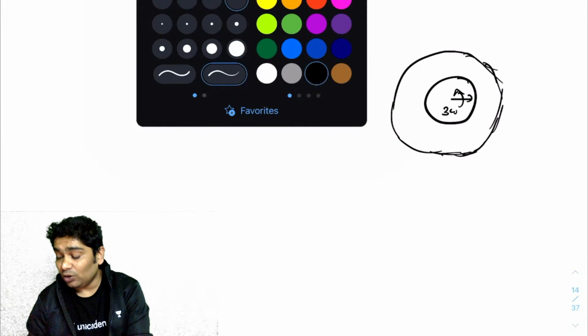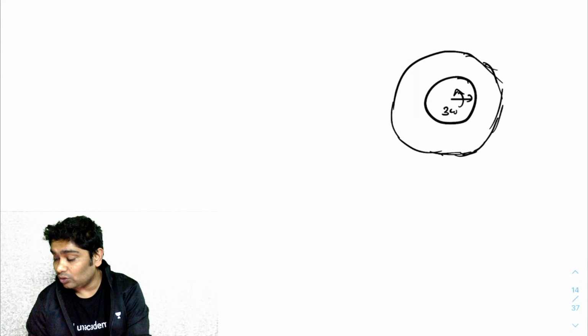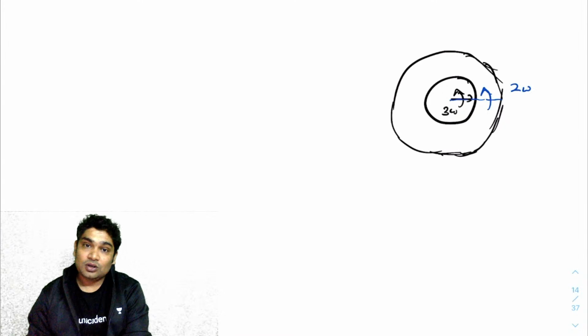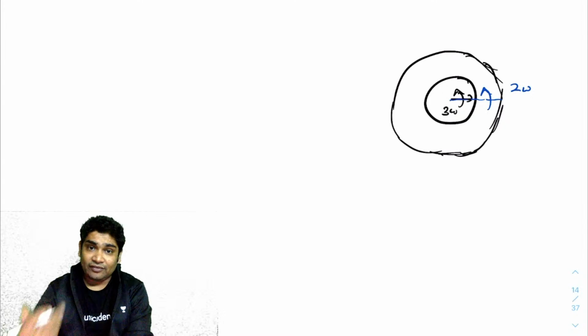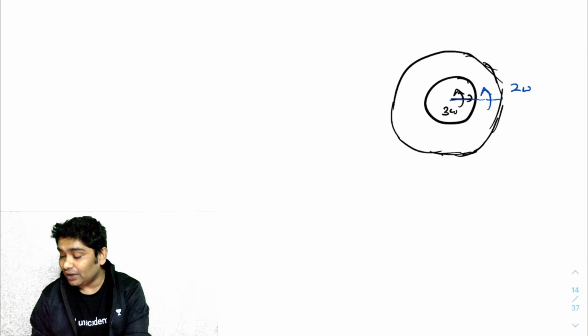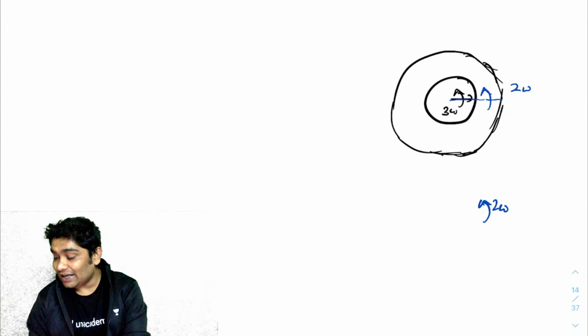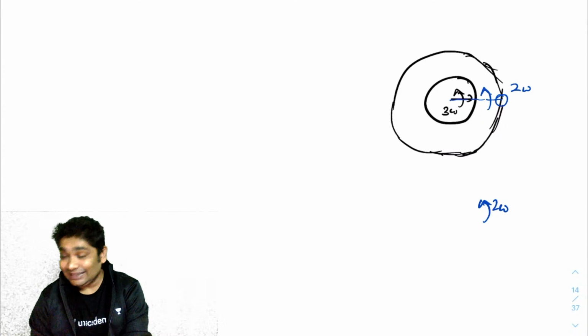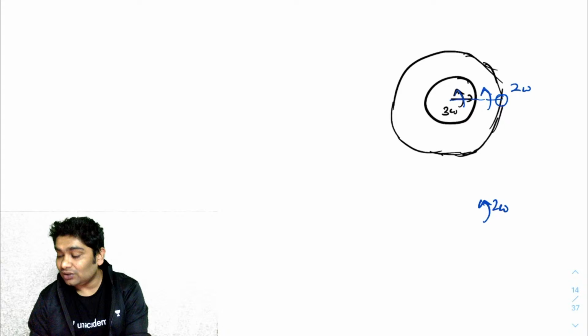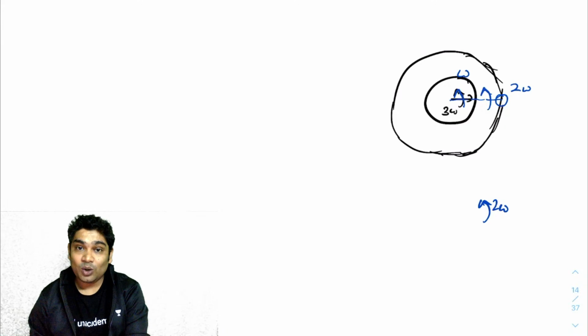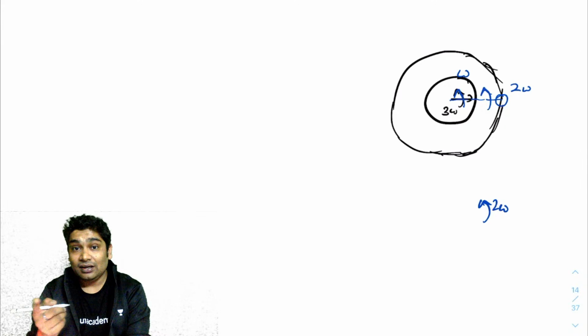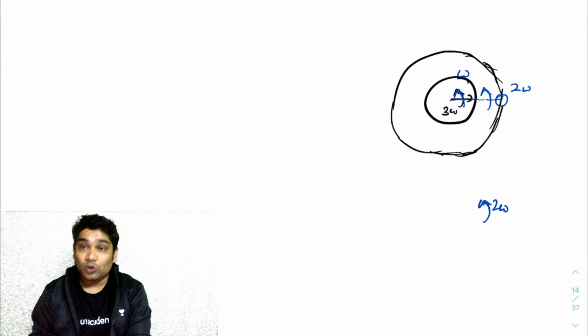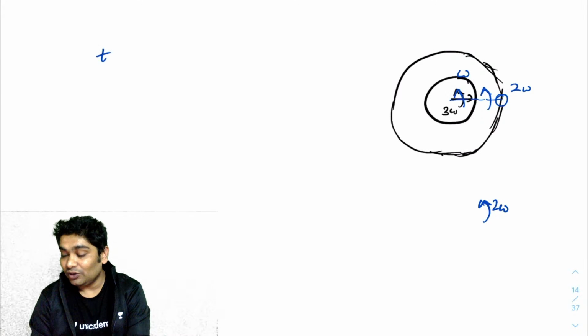So if I go to a rotating reference frame, imagine I am in a reference frame which is rotating with 2 omega. In that reference frame, this guy will appear stationary to me, and this guy will appear to be moving with omega. So when will this come back again? Whenever it completes an angle of 2 pi. So time t2 would be 2 pi over omega.